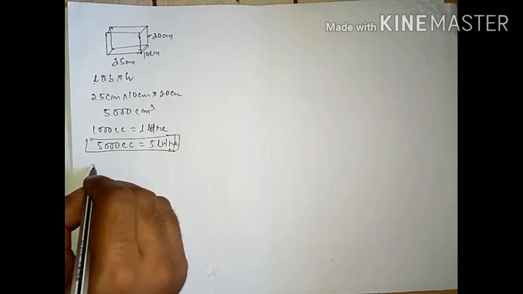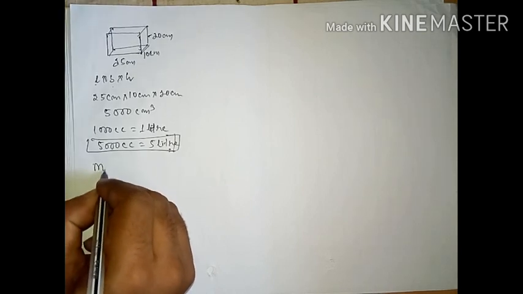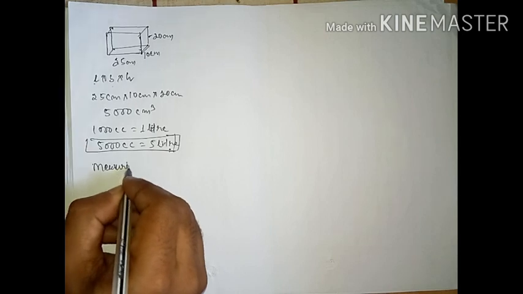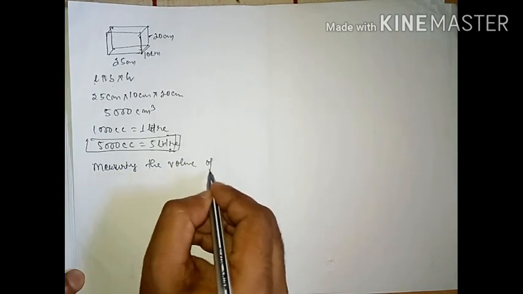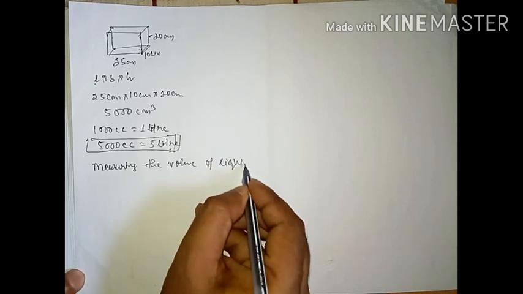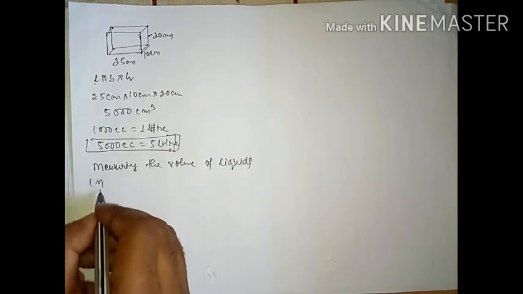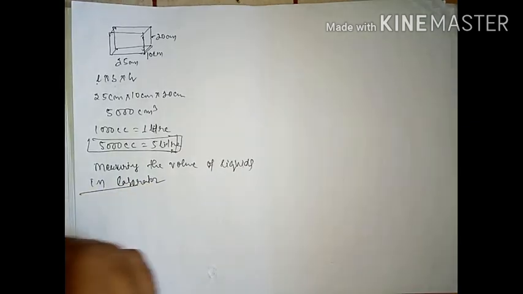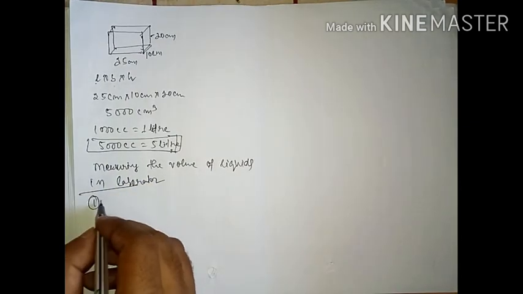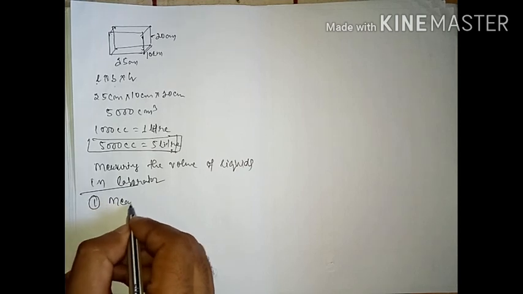So for measuring the volume of liquids in the laboratory, first we use the measuring flask.